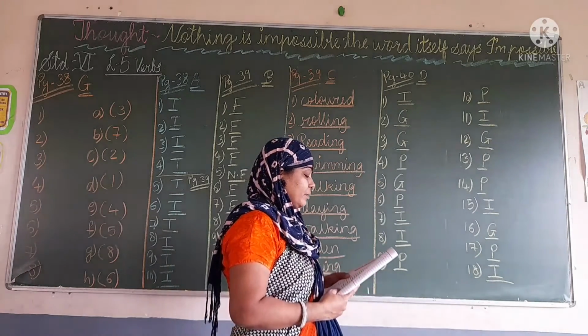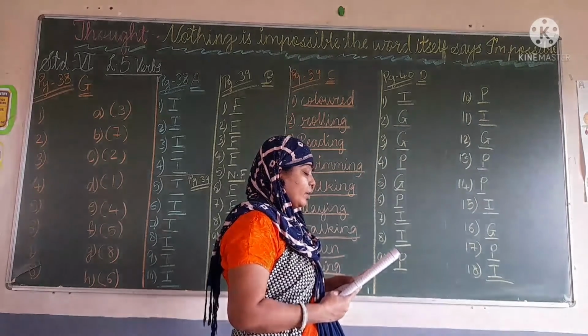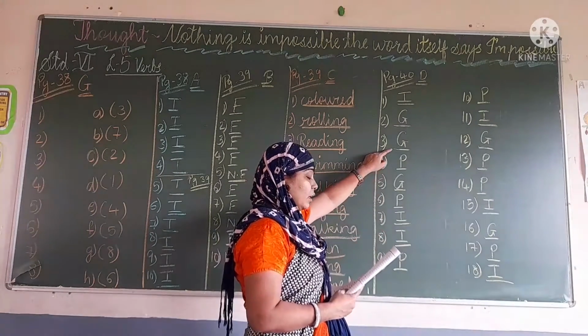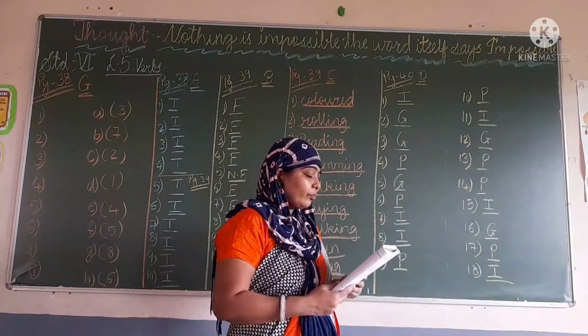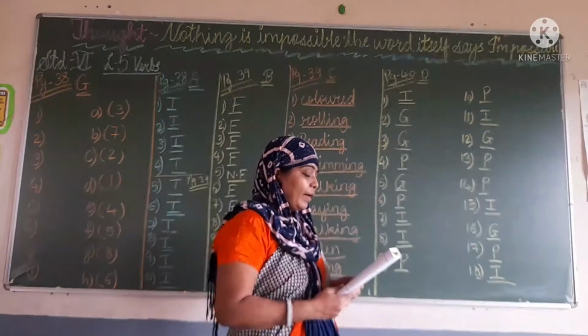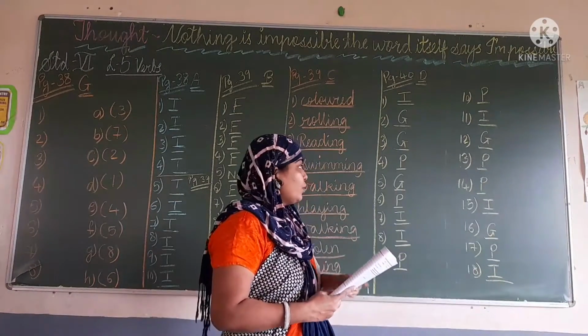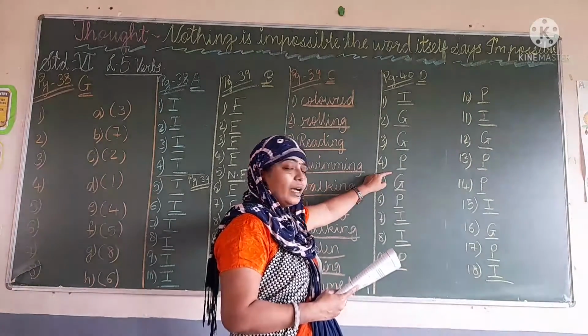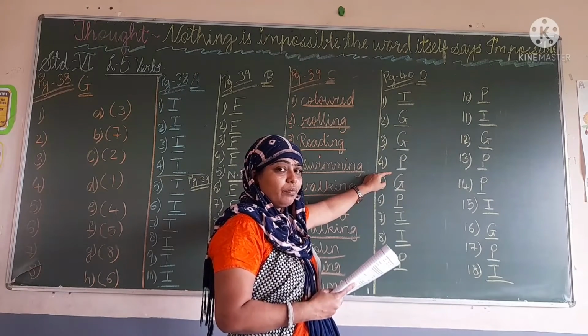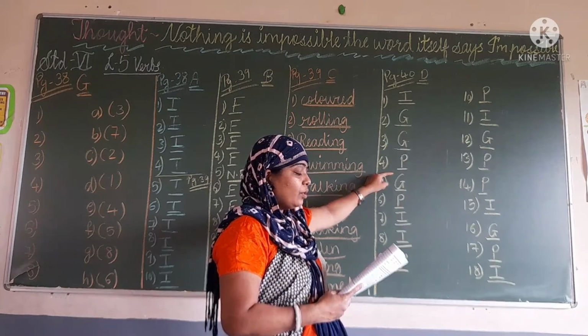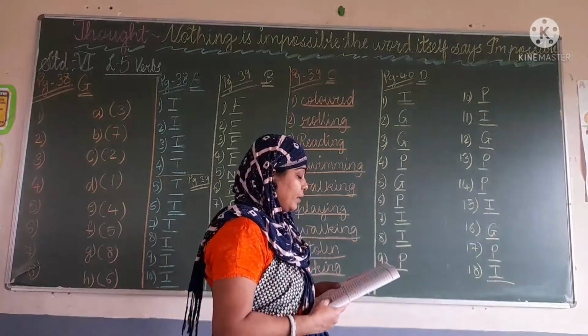Next, reading is my favorite pastime. So reading is gerund. So write there G then. The uprooted tree fell across the road. So write there P because it is the adjective word used with noun. Now we are using the verb as adjective with noun. So this is the participle.